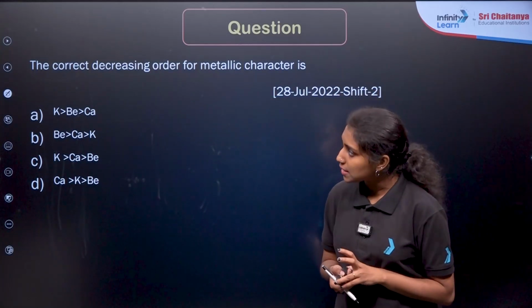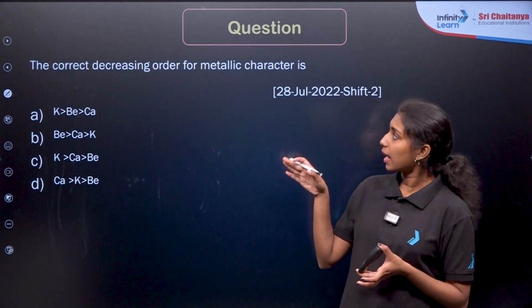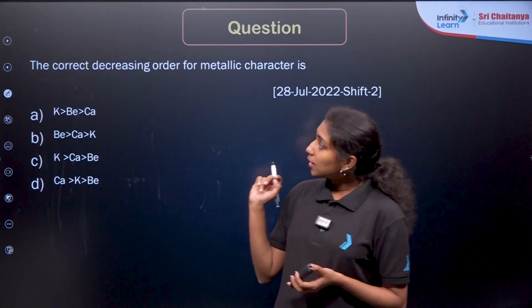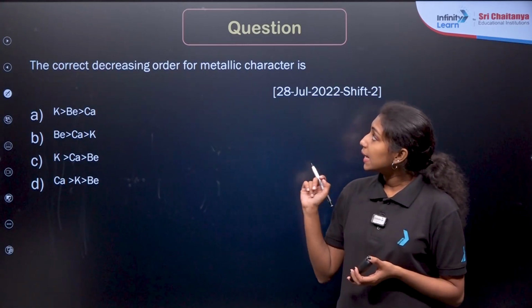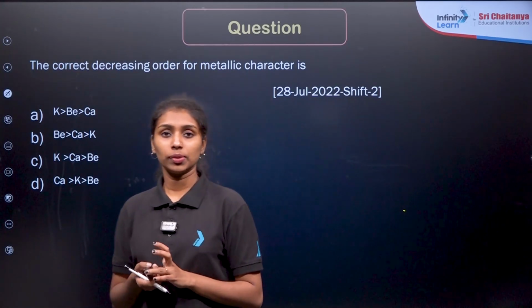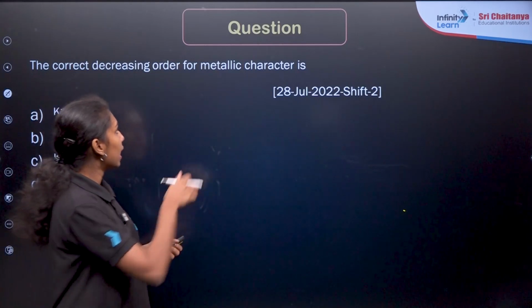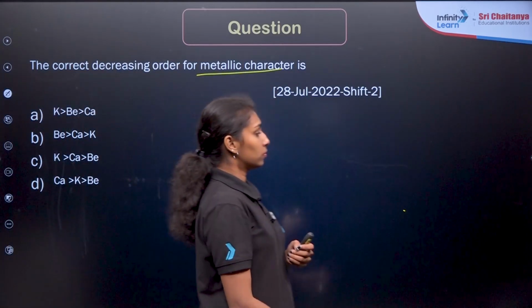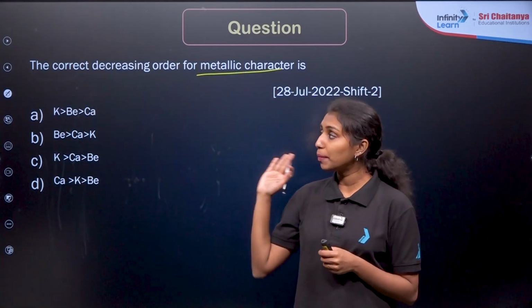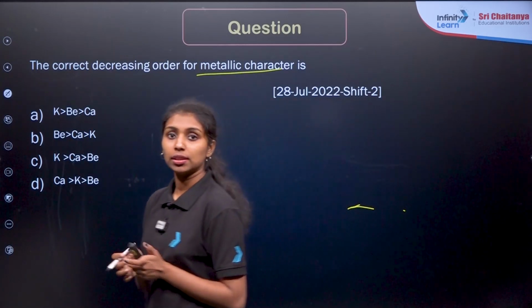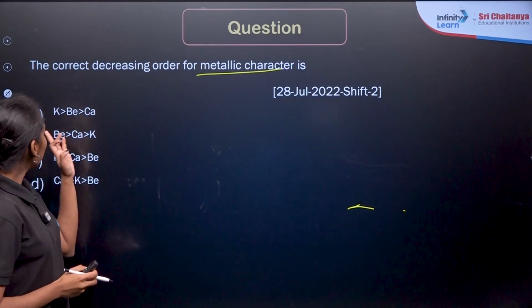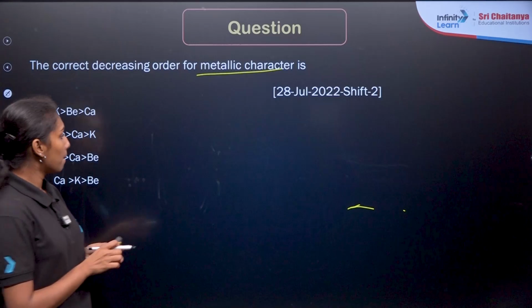Okay, now let us practice some questions based on the metallic character and behavior. The correct decreasing order of metallic character is... Just focus on the trend of metallic character in a group as well as in a period. The options are given here: potassium, beryllium and calcium, right?